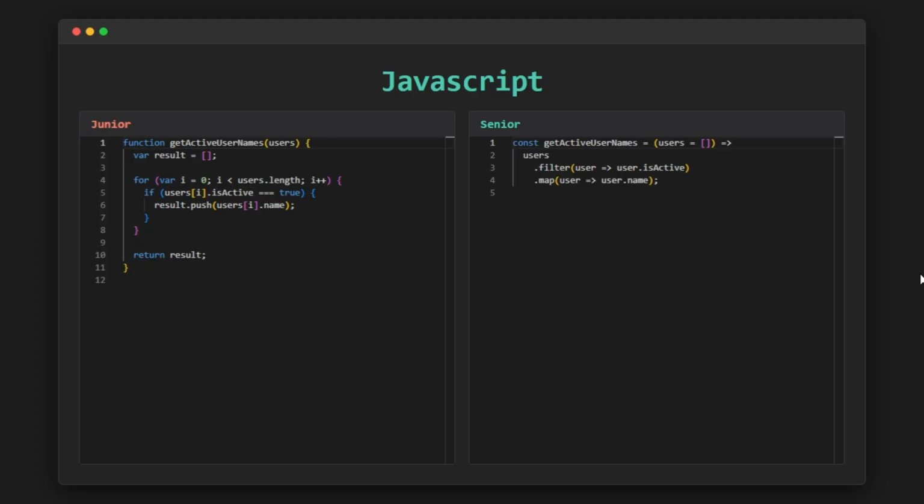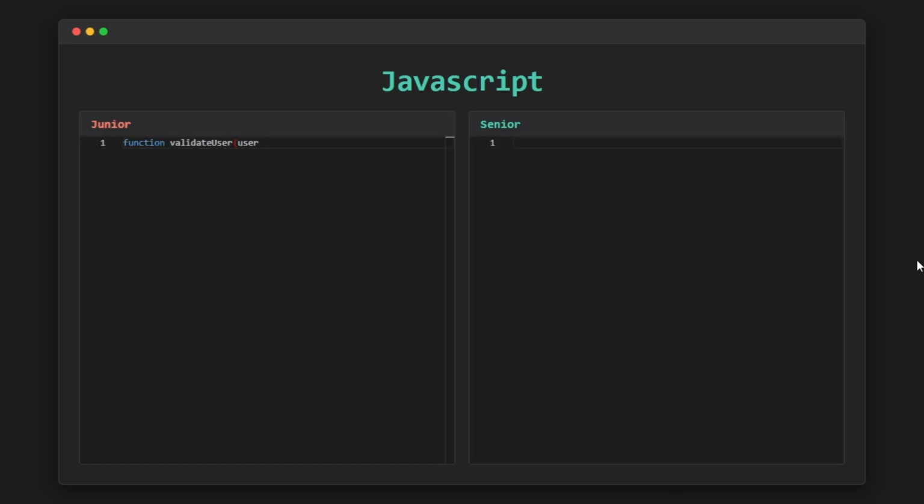In addition, this style makes the code much easier to extend. If we need to add more conditions or more processing steps later, we can simply chain another method without breaking the existing structure. From a maintainability perspective, this code is easier to test, easier to refactor, and much better suited for large-scale projects. This is the core difference between junior and senior developers. Seniors don't just write code to solve the problem today. They write code with the future in mind.